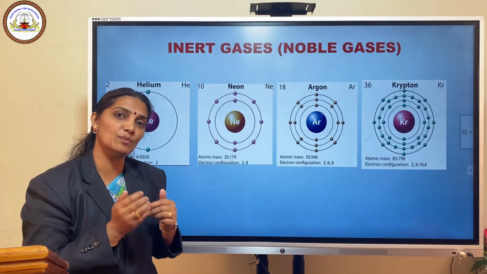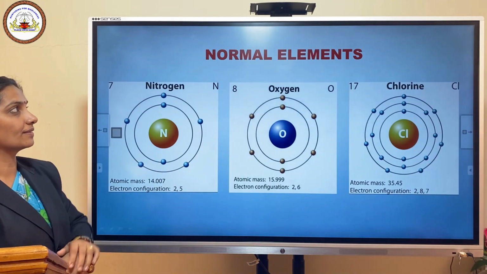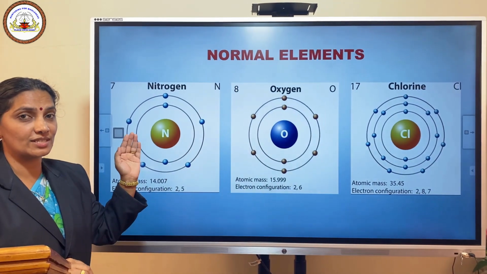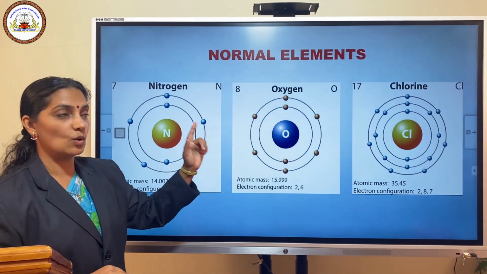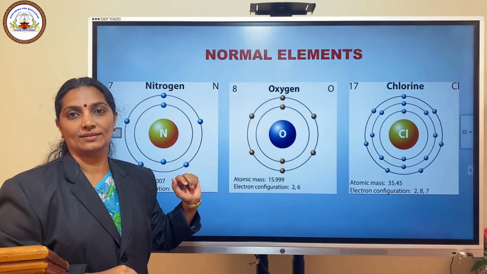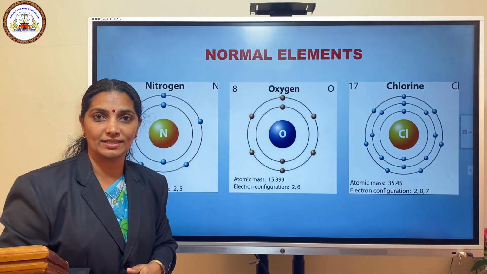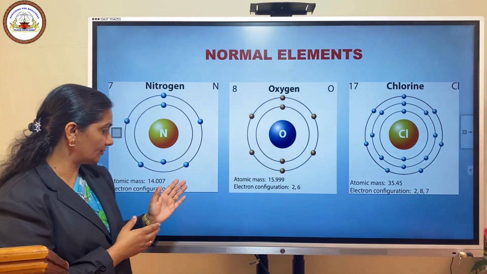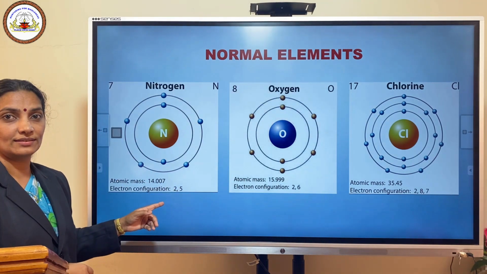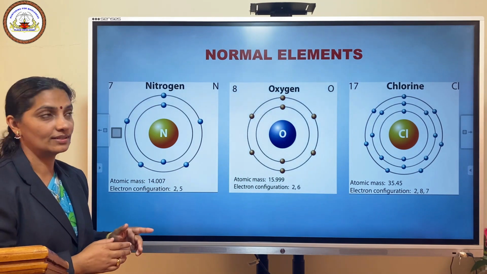Let us consider some more examples. We have the atomic structures of certain elements on the board. They are nitrogen, oxygen, chlorine. What about their electronic configuration? Do they possess 8 electrons in their outer shell? See the configuration. Nitrogen, its configuration is 2,5.